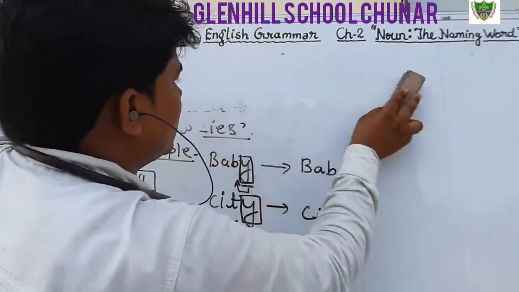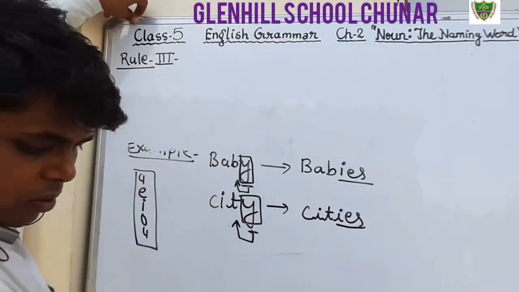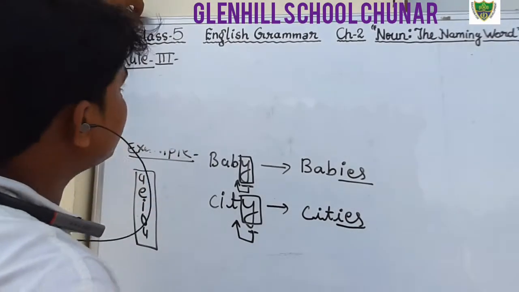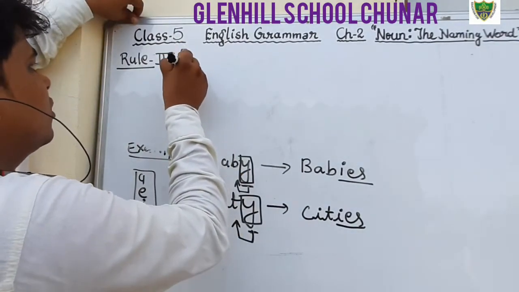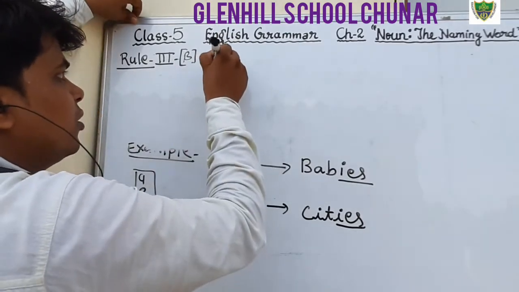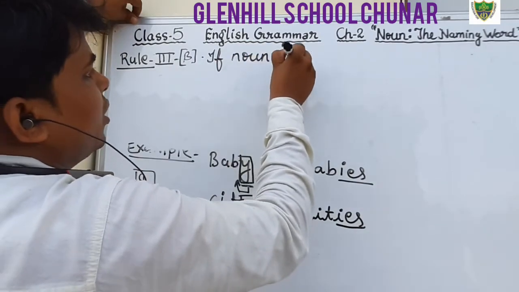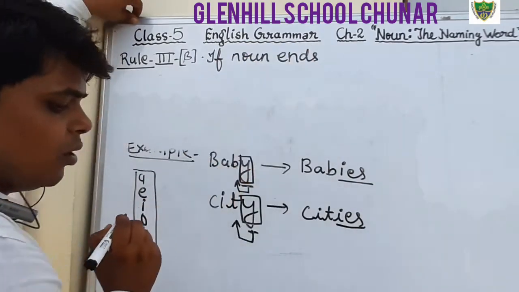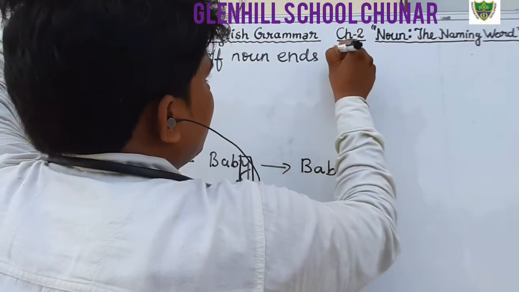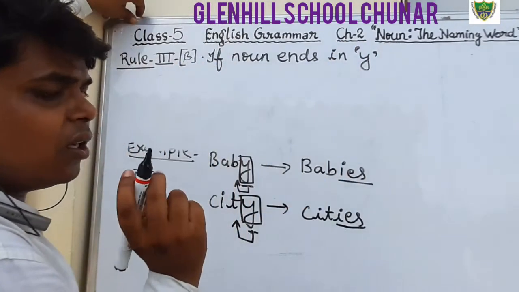Now we will discuss the second rule, rule number B. What does it say? If a noun ends in y, that is the same, but there is a little difference.